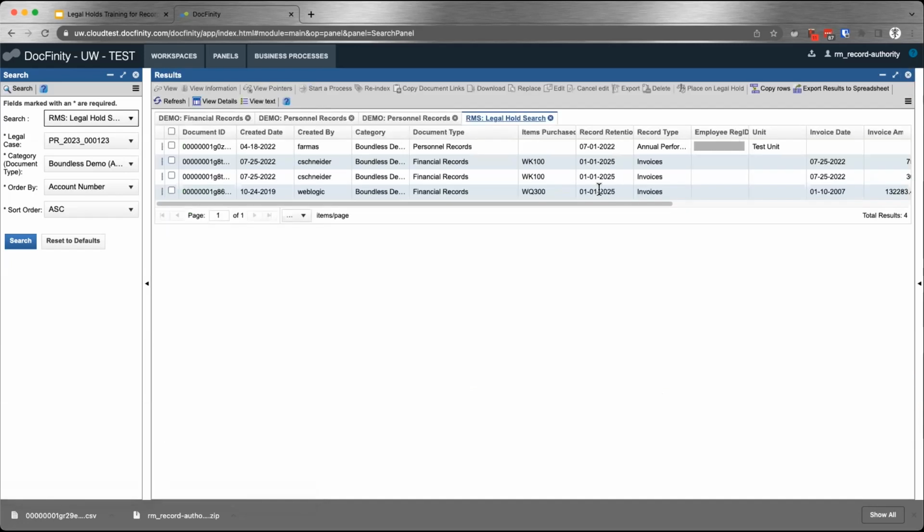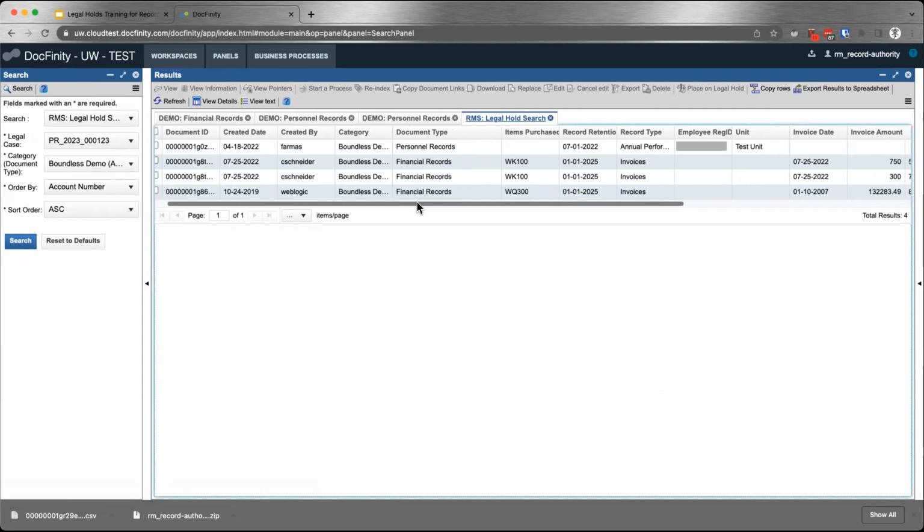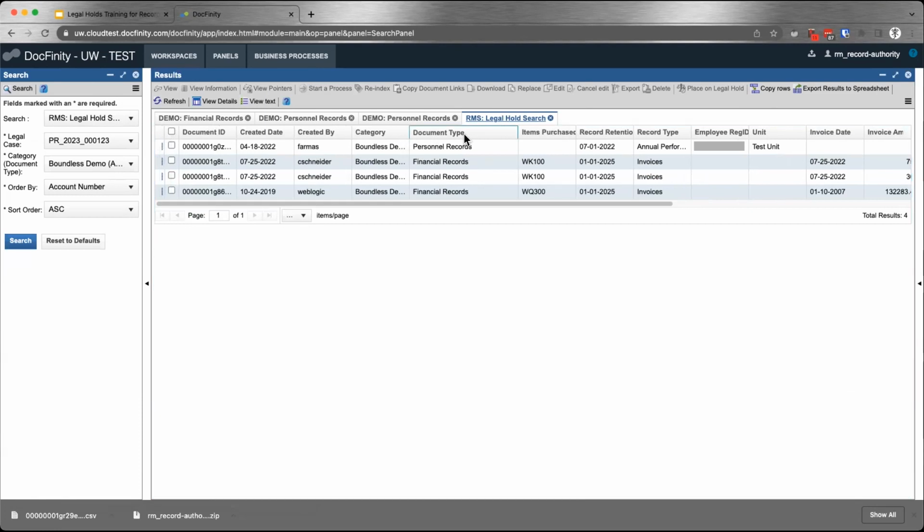Okay, so now I'm going to go over some things about the search results that might be of interest. The first is that these search results are not sortable. If I click on these titles, nothing happens, as you might be accustomed to from your department searches. Instead of clicking there, if you have a very long list and you're trying to make sense of what's in there, you might want to order by a column.